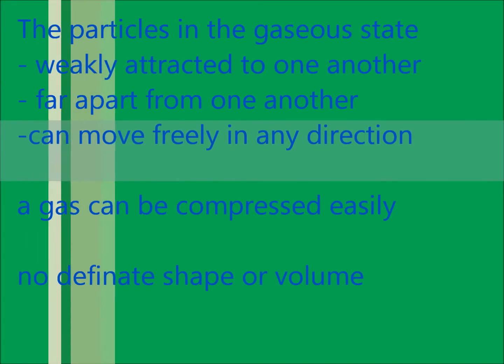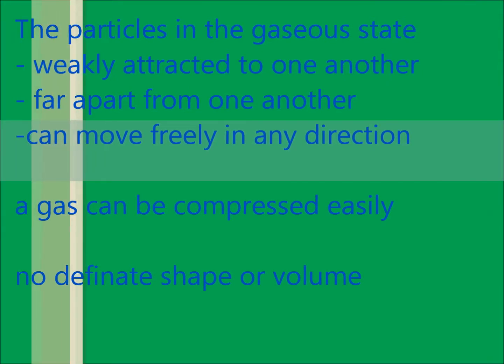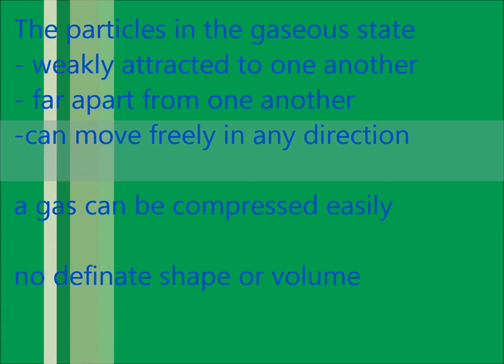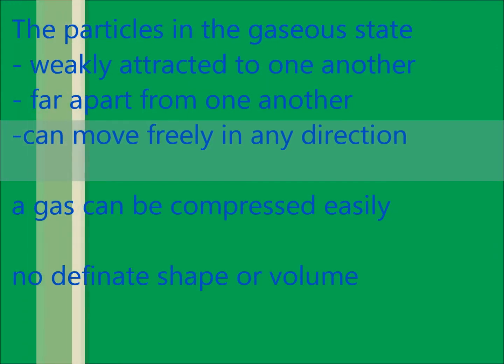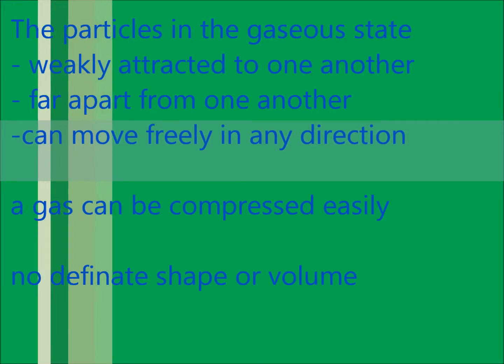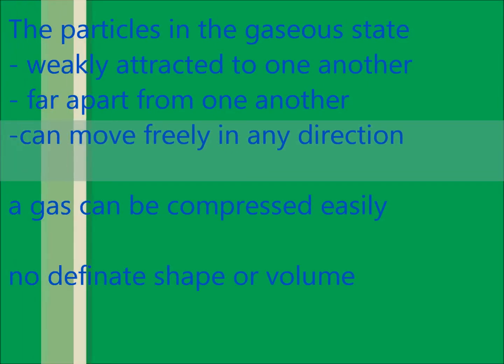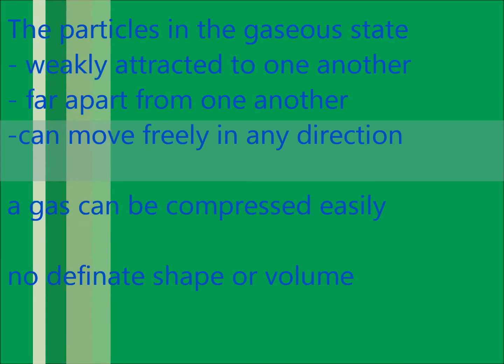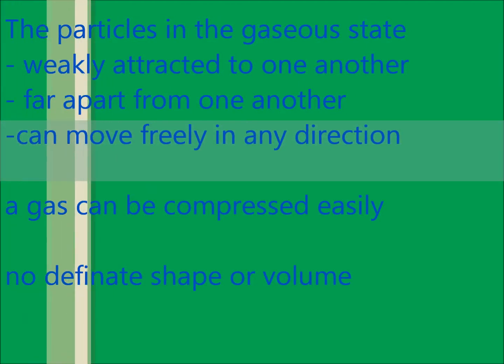The particles in the gaseous state are weakly attracted to one another. They are far apart from one another and can move freely in any direction. The particles in a gas are spaced far apart from one another, and so a gas can be compressed easily. The particles are also able to move freely to occupy any available space. This explains why a gas has no definite shape or volume.